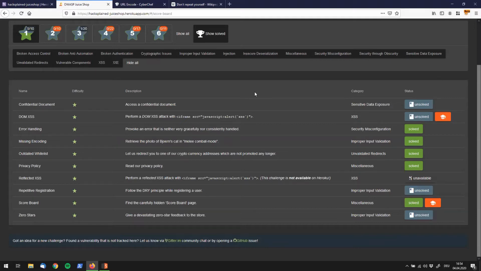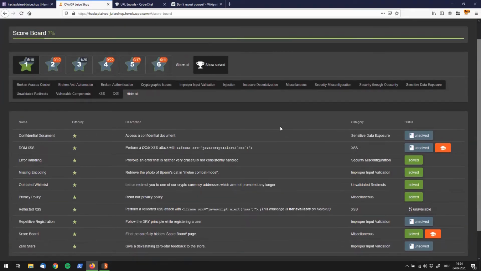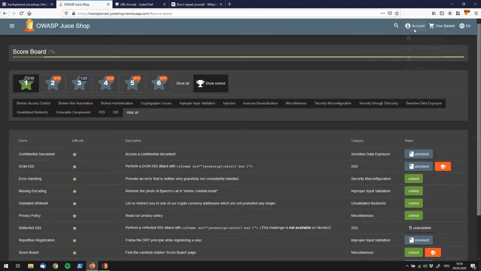So let's just look a second at what DRY means. DRY stands for don't repeat yourself, which is a principle of software development. It basically says that every piece of knowledge must have a single, unambiguous, authoritative representation within a system. So what we are going to do is have a look at the